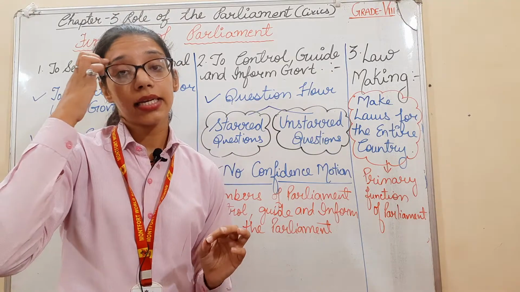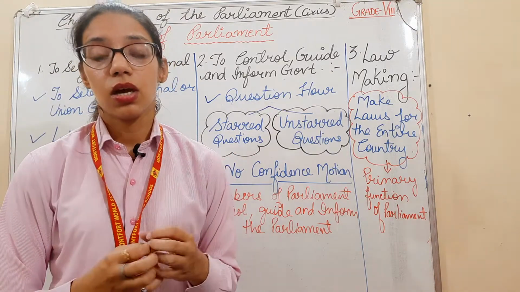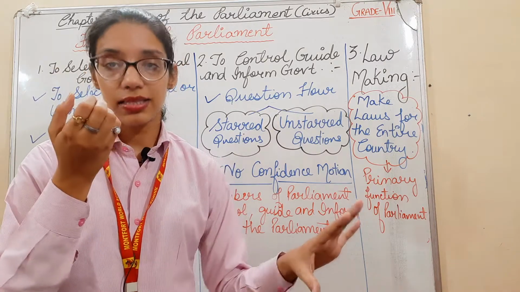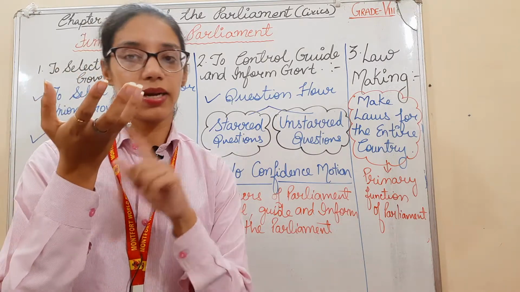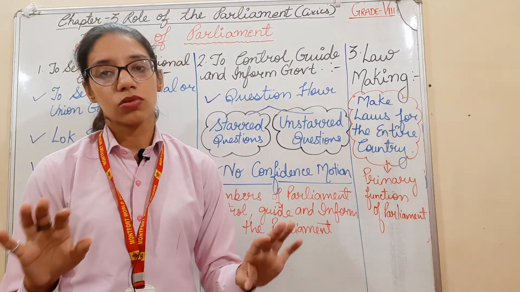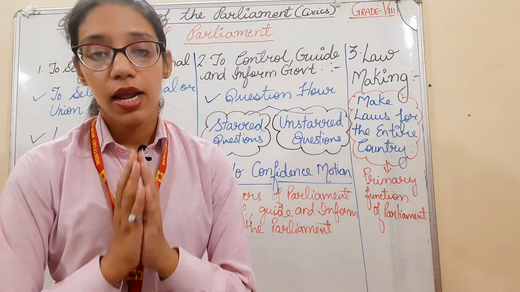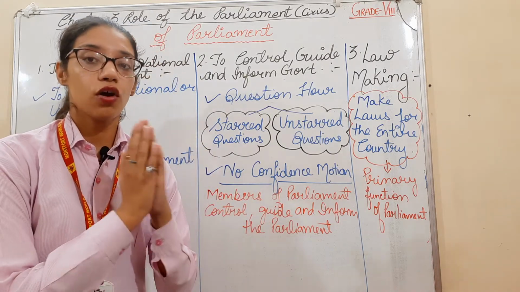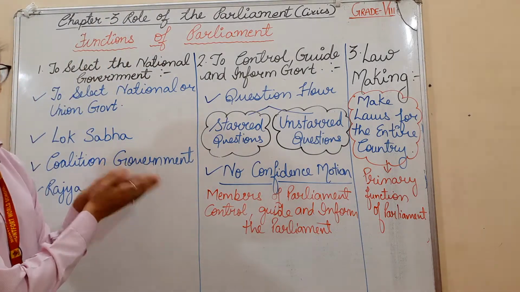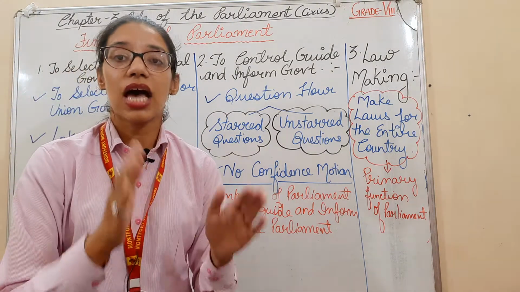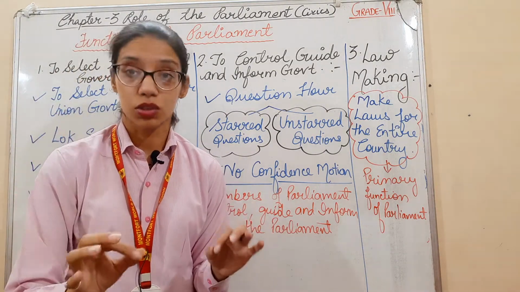It is related to the Council of Ministers. If the majority of the members are against the motion, saying the government is working properly and we are satisfied with it, then the Council of Ministers will remain in power. If the majority votes for the motion, if the majority want the no confidence motion to be passed, the Council of Ministers has to resign from their post.